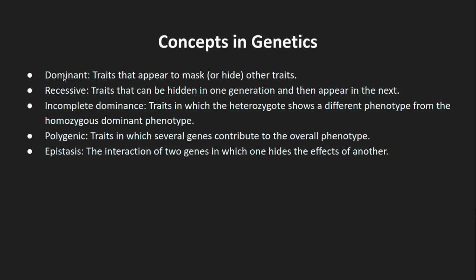So we know dominant traits appear to mask other traits or they express themselves, right? Recessive traits are those that can be hidden in one generation and then appear in the next. We will see this particular fact. If it is not clear here, how does it appear in the next generation if it was hidden in the previous generation? That particular part we will see.